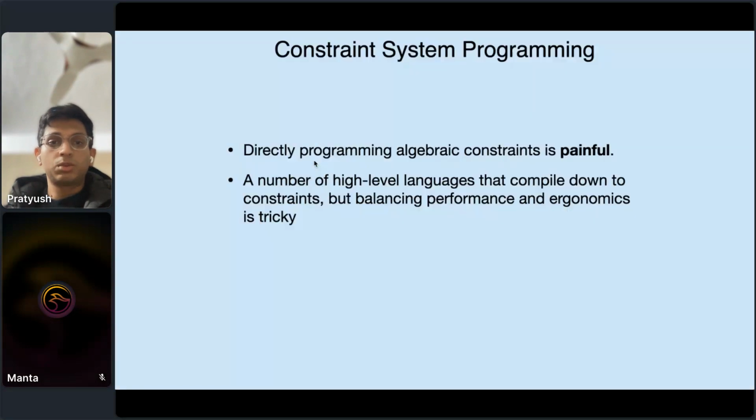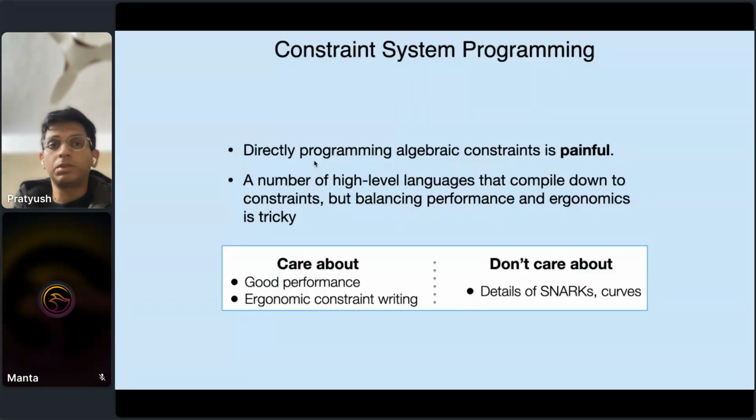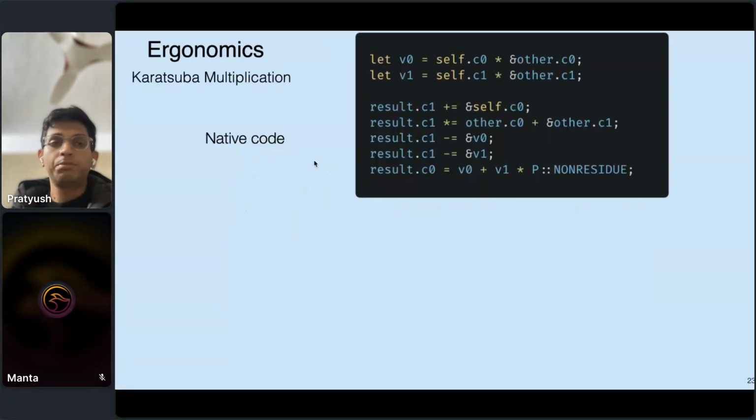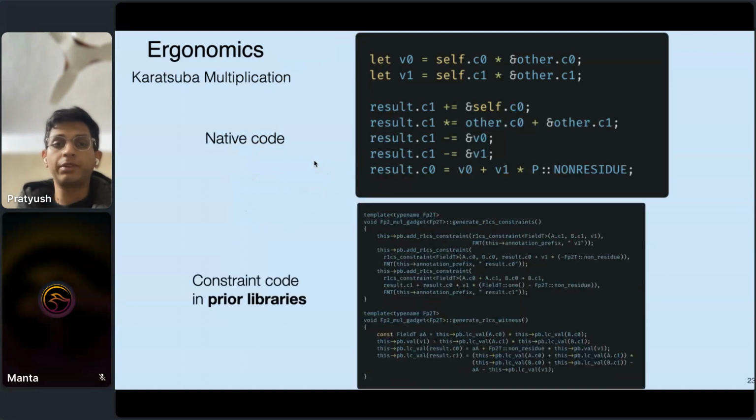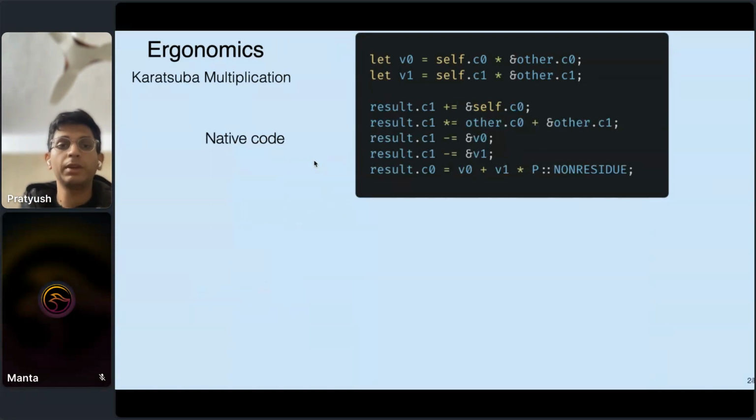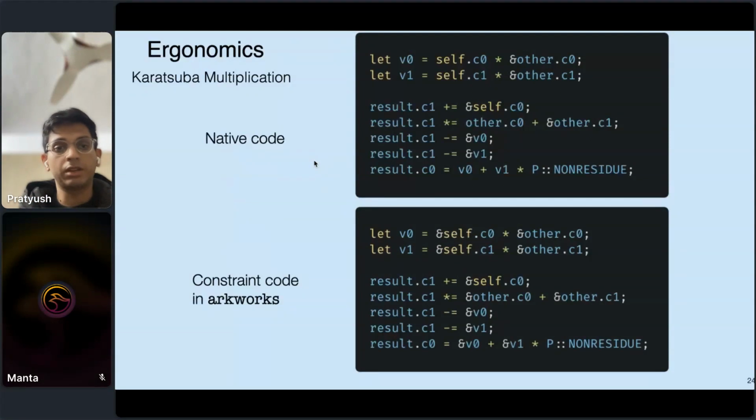Okay, so I don't think I'll have time to go over this portion, but the takeaway is that in our interface, we've made writing constraint code almost as easy as writing the native code. Here's one particular algorithm. We don't need to know which one it is, but as you can just glance and see, the implementation of the constraint code looks almost exactly like the implementation of the native code.